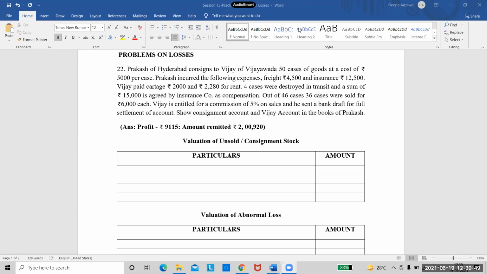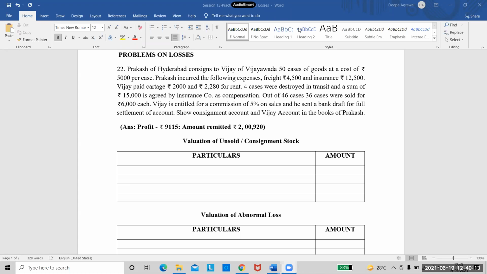4 cases were destroyed in transit and a sum of 15,000 is agreed by the insurance company as compensation. So 4 cases were destroyed in transit. This is our abnormal loss units. We had the goods insured, so the insurance company is accepting a claim of 15,000 rupees.